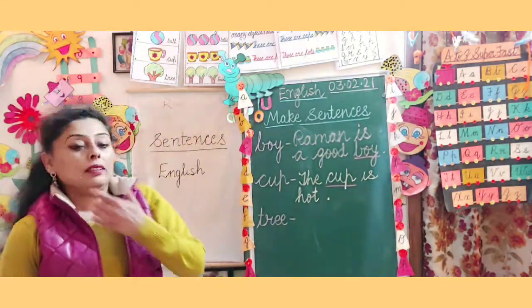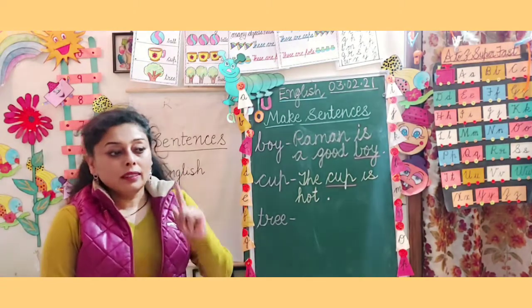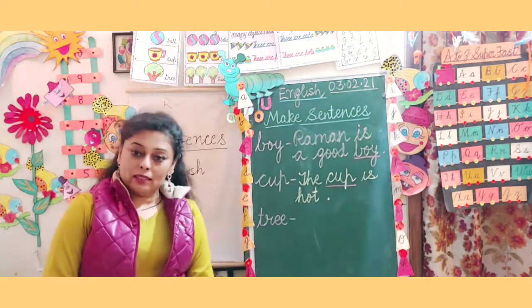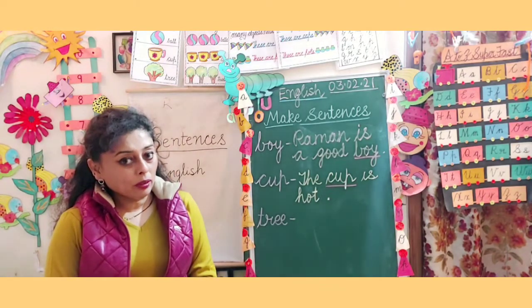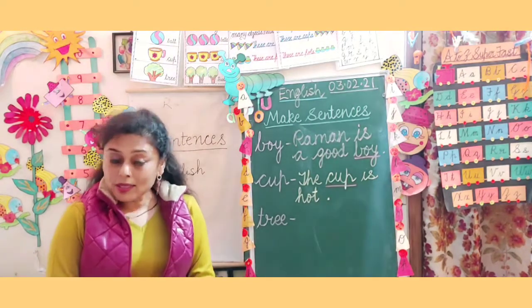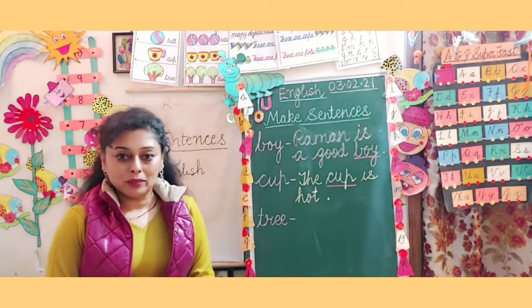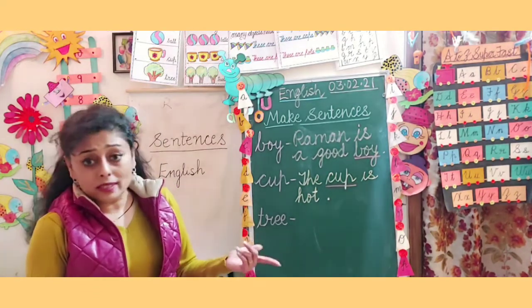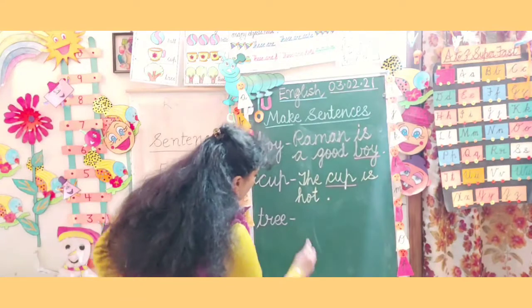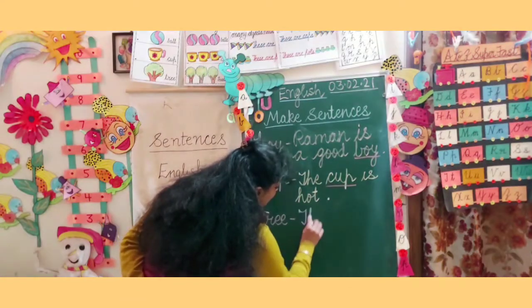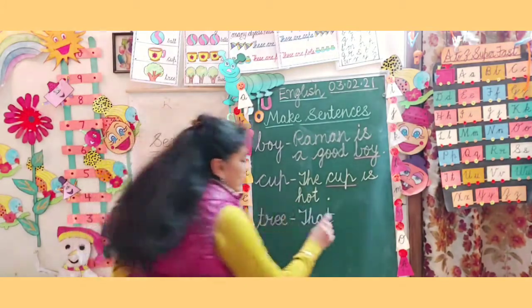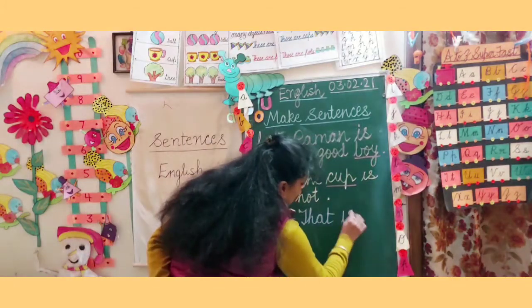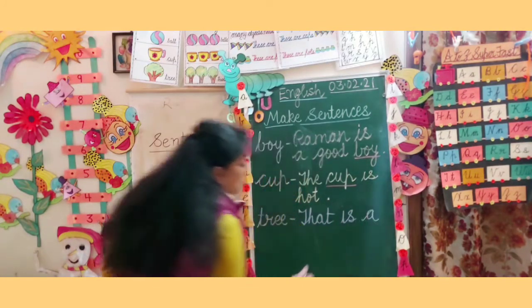Now tree, very simple. That is a mango tree. Now in the live class, I have already told you the spelling of mango and I have asked you also to learn the spelling of mango. So now the simple sentence is very simple. You all know the spelling of that. T-H-A-T, that. Is, I-S is, a mango.